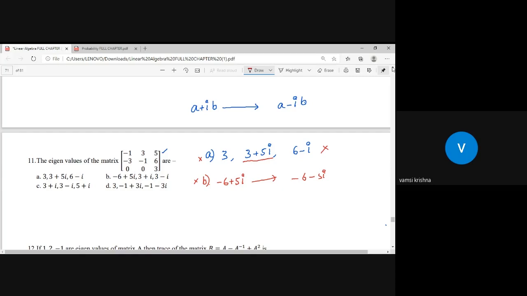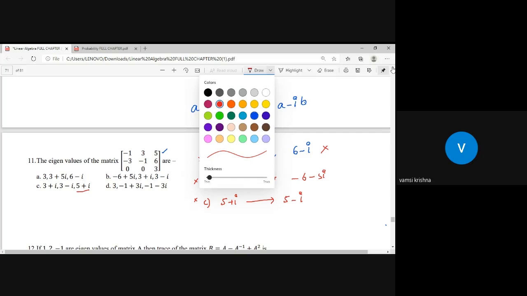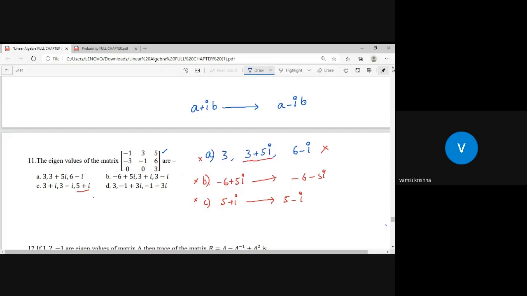Now here, in option C, you have 5 plus i. If 5 plus i is an eigenvalue, another eigenvalue should be 5 minus i. But 5 minus i is not there here. So this cannot be the answer. By using the method of selection by elimination, I eliminated three options. The remaining option should be only one, so that must be the answer, no other alternative.